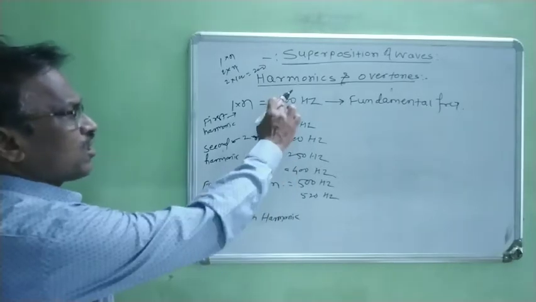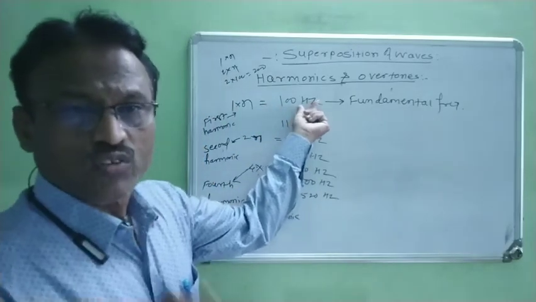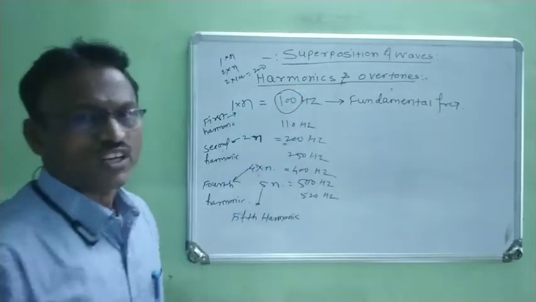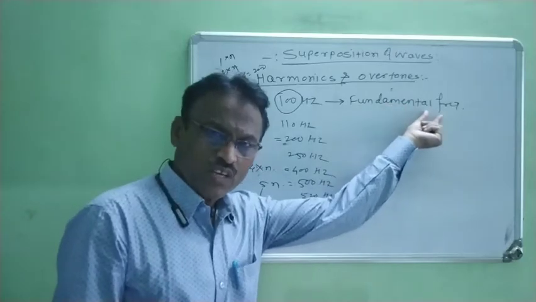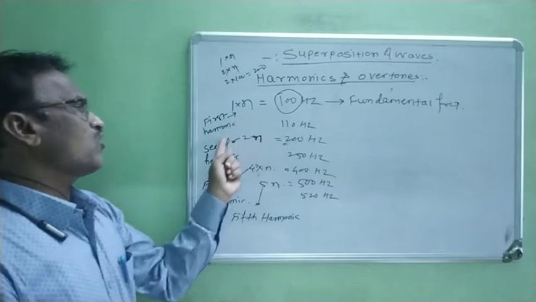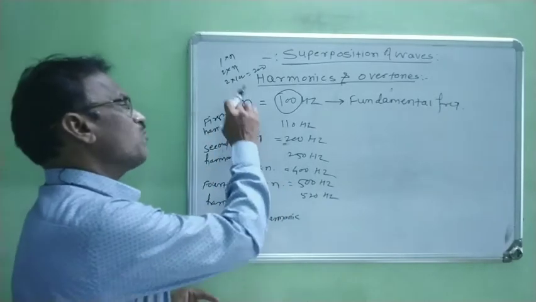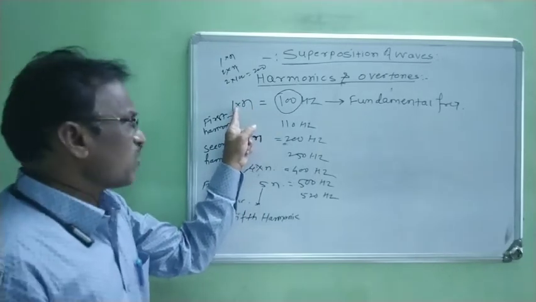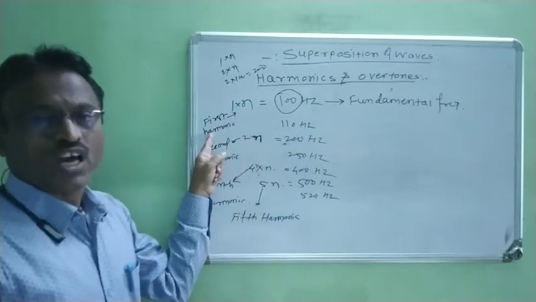In this way, when any body vibrates, its lowest or minimum frequency, suppose in this case 100 hertz, is known as the fundamental frequency, and the fundamental frequency of any body is always known as the first harmonic. At that time, the integral multiple of this fundamental frequency is 1. Therefore, the fundamental frequency is known as the first harmonic.